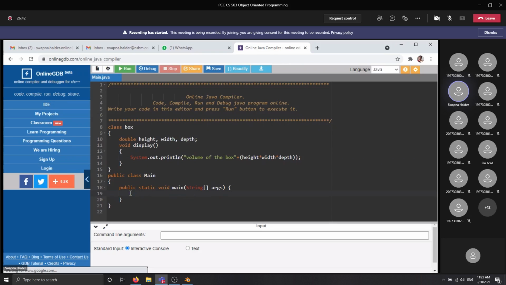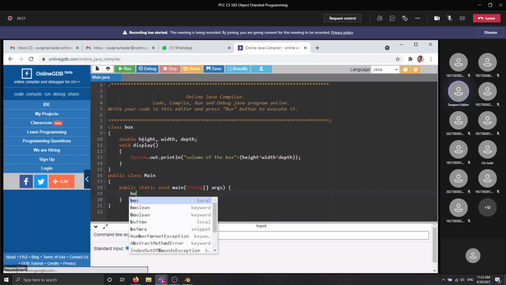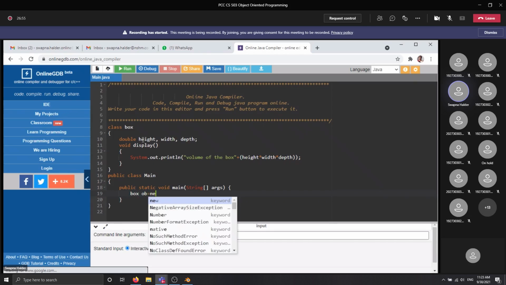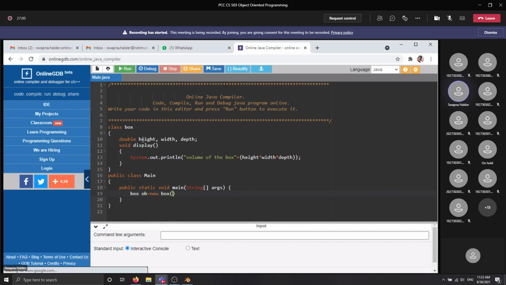Whenever you want to access this class, we need to create an object of this class. For that purpose, we write Box equal to new Box. This is the syntax for creating any object.